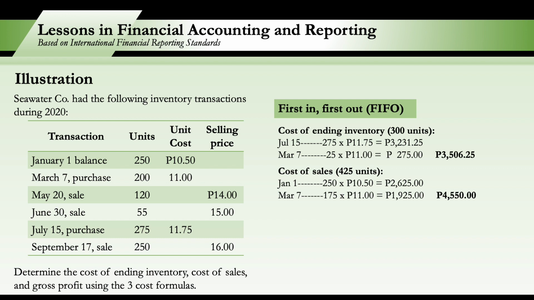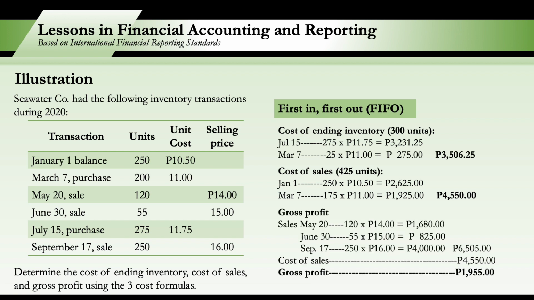So our total cost of sales is 4,550. And now for our gross profit, we just deduct the 4,550 cost of sales from our sales, which we've already determined in the previous illustration. So 6,505 sales less the cost of sales of 4,550, our gross profit is 1,955 for the first in, first out cost formula.